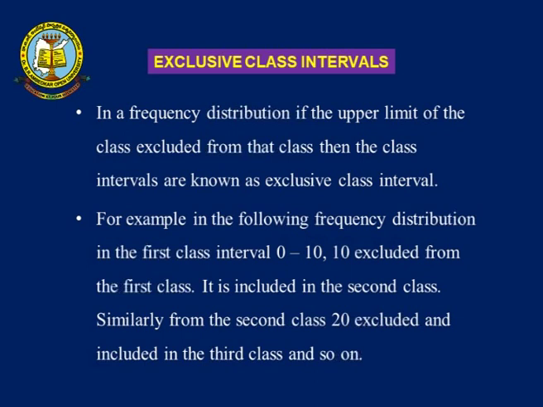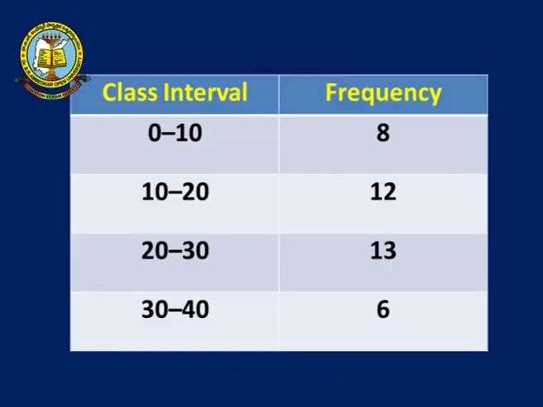In a frequency distribution, if the upper limit of the class is excluded from the class, then the class interval is known as exclusive class interval. For example, in the following frequency distribution, in the first class interval 0 to 10, 10 is excluded from the first class. It is included in the second class, that is 10 to 20 class interval. Similarly, from the second class 20 is excluded and it is included in the third class, that is 20 to 30, and so on. So, class intervals are 0 to 10, 10 to 20, 20 to 30, 30 to 40.